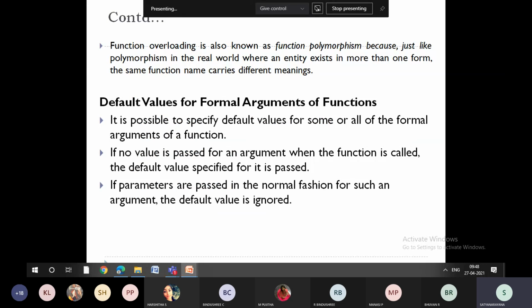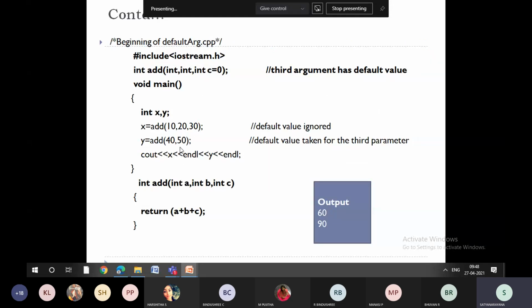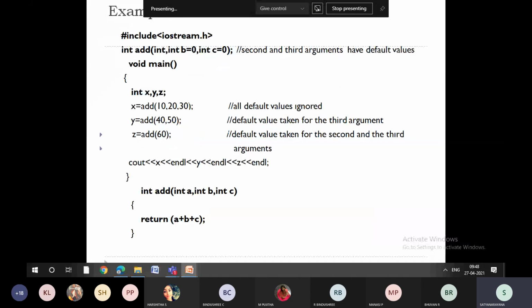So it is possible to specify the default values. If no value is passed, it will consider that as a 0, or whatever value is passed, it will take that as the original value. That means here in this example, we have passed the C value as 30, so it will override the default value. If nothing is passed, it will take the value from here. If here also nothing, it will take it as a 0, which is the default value.